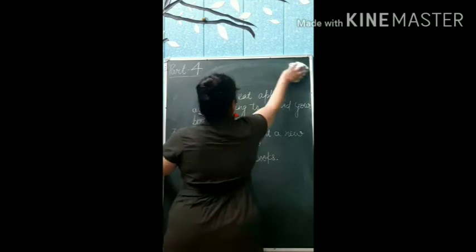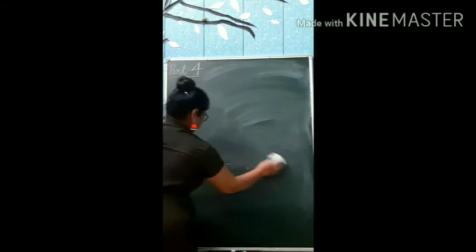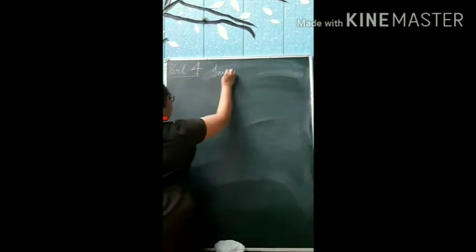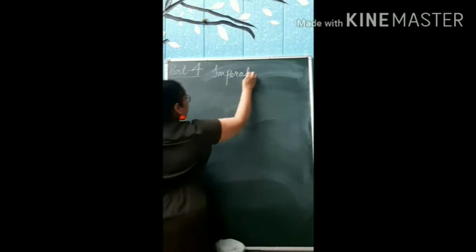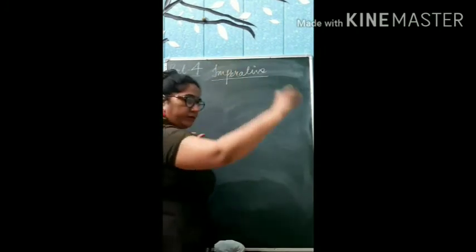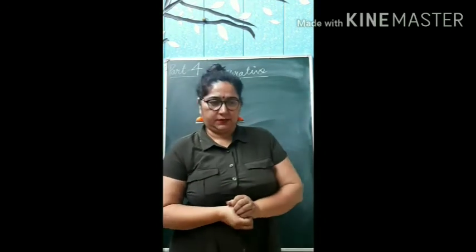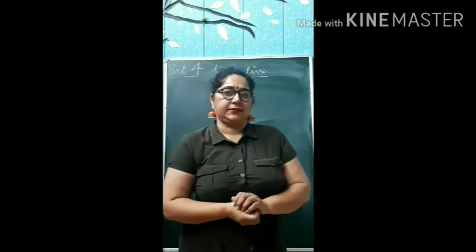Now the next one we are going to do is imperative. Imperative means it's an order, it's a request, it's an advice.